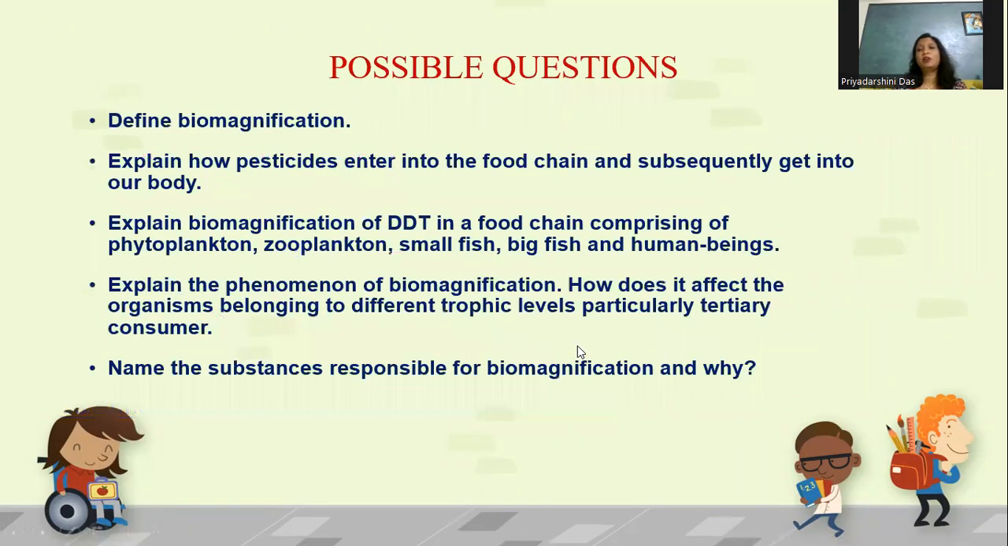Okay, now coming to the possible questions. Before that, I just want to tell, how can you prevent biomagnification? Point number one, by minimizing or not using pesticides for crop production or in agricultural purposes. That is only possible if you are going for organic farming. That means minimal use of pesticides. And if you're using, those should be natural.